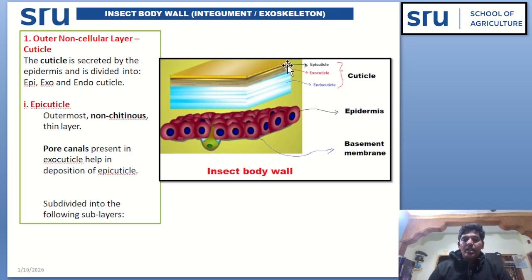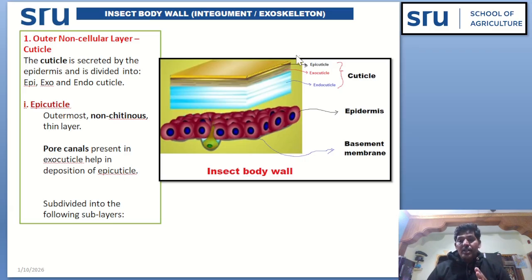This epicuticle is the outermost non-chitinous thin layer. Here there is no chitin present. Very important objective: there is no chitin in the epicuticle. The pore canal present in the exocuticle helps in deposition of this epicuticle.